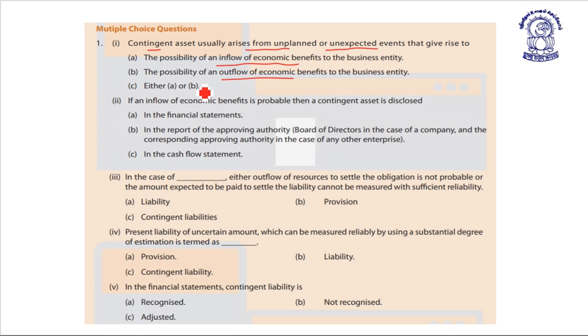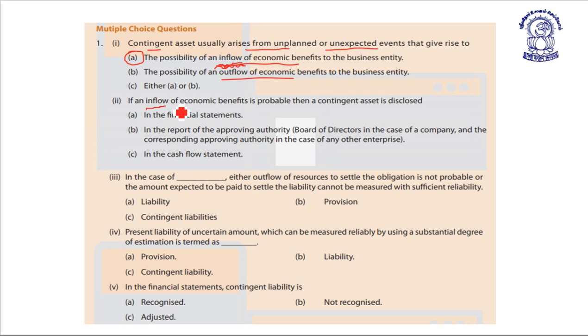Friends, a contingent asset is an aspect related to income. So there is a possibility of the inflow of economic benefit. So the correct answer is answer A.